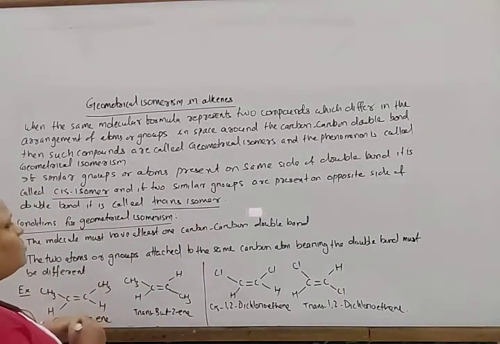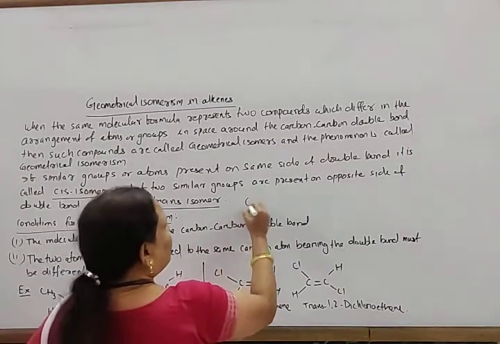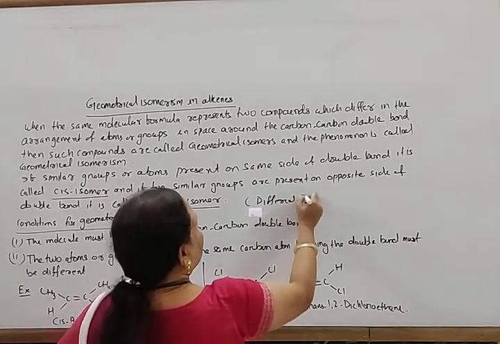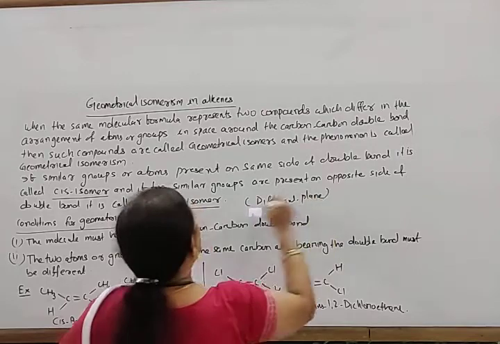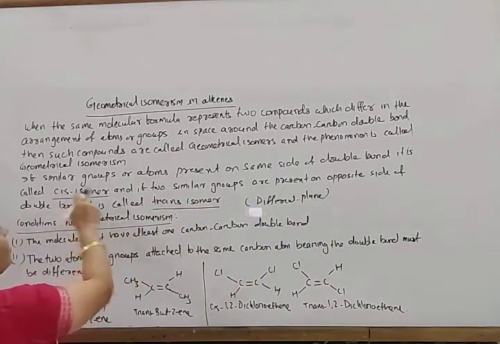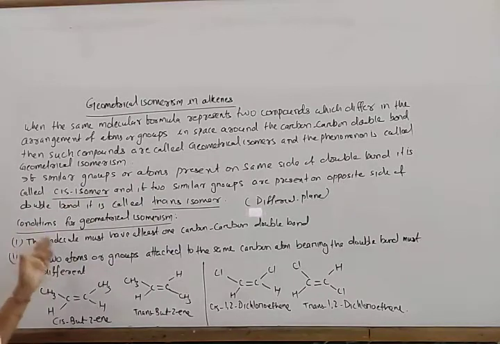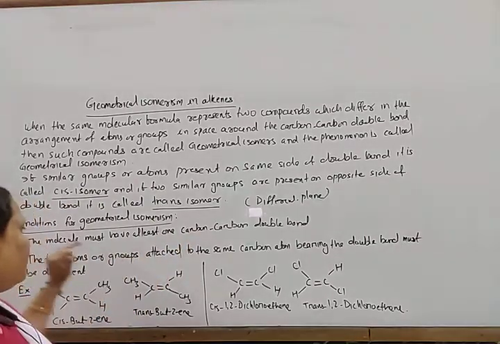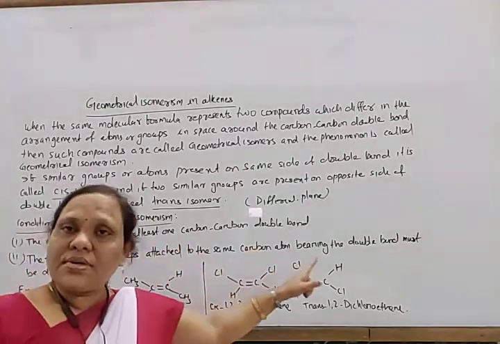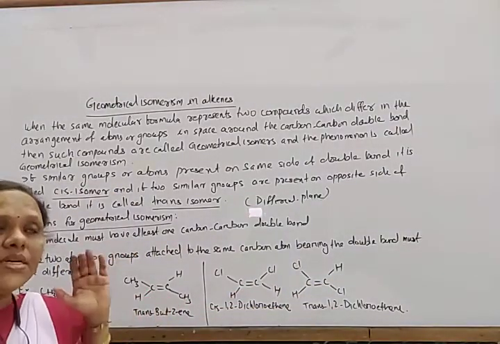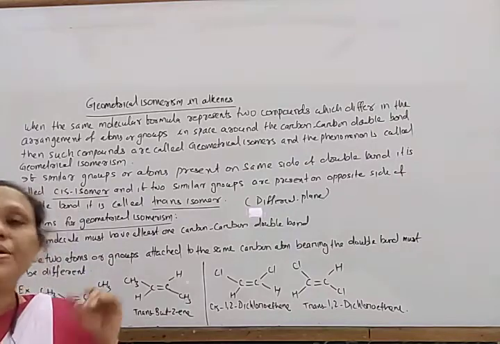So in the trans isomer they are in different planes, and in the cis isomer they are in the same plane. Okay, so complete the condition for geometrical isomerism. There should be at least one carbon-carbon double bond, and the double bonded carbon atom should contain two different groups.